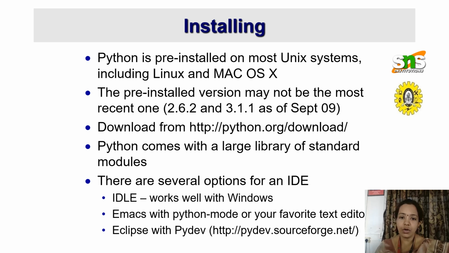Python is pre-installed on most Unix systems. We can make use of Python language in Windows system as well as in Linux system. So the pre-installed versions are like 2.6.2, 3.1.1 as of September 9. If we want, we can download Python from this URL.